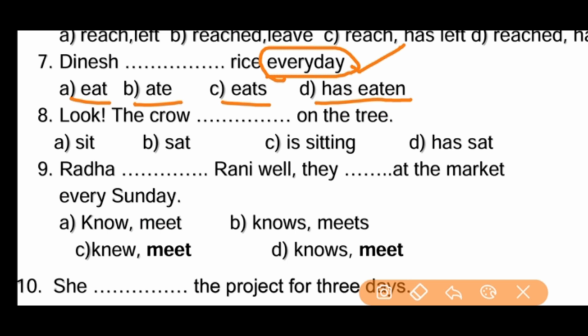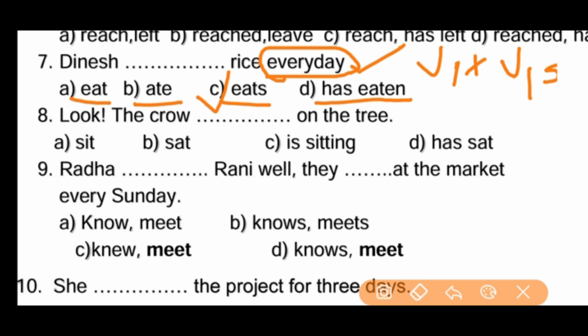So the verb base form will be taken. That means verb first form, plus sometimes, if the subject is singular, verb base form plus s. So right answer, eats. Dinesh eats rice every day. This is the most important bit, friends. Yes, let us move on to the next one.